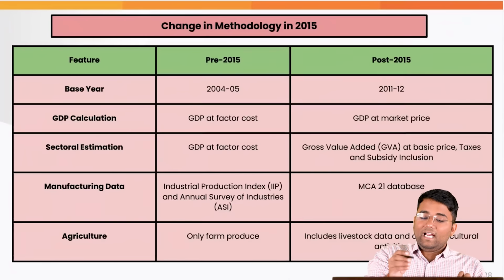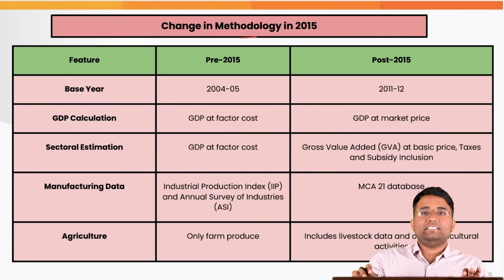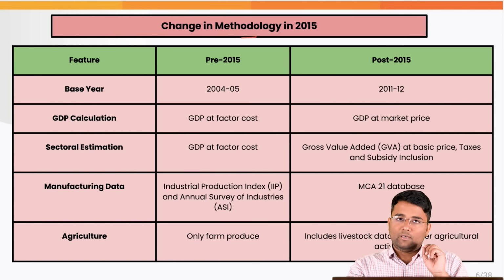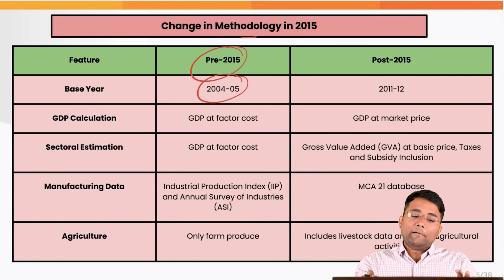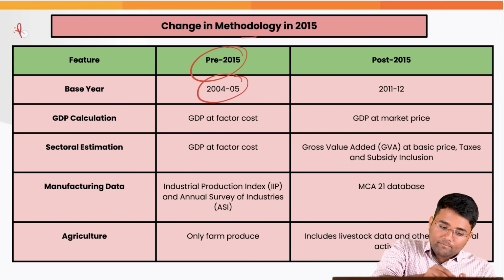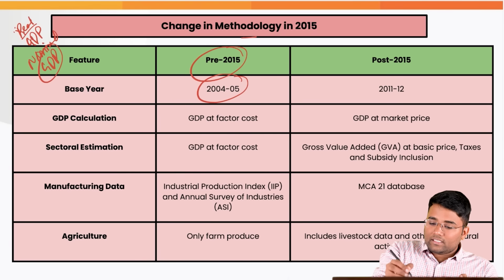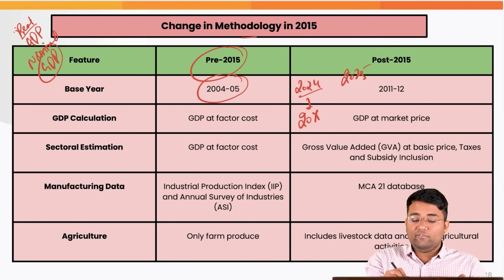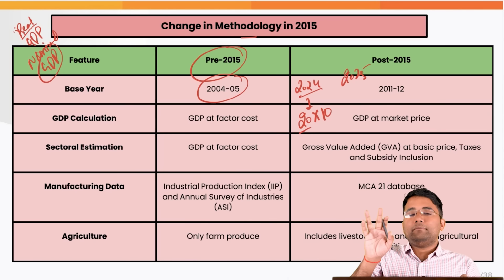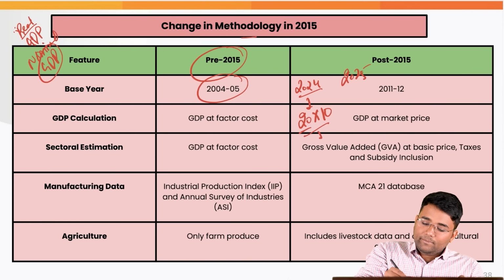Also, let's look at the methodology currently used for GDP calculation. Pre-2015, the base year was 2004-5. There are 2 types of GDP with regard to the prices we take into account: real GDP and nominal GDP. Let's suppose it was 2024 and this is 2025. In the economy, 20 chocolates were produced in 2024 and the price of each chocolate was 10 rupees, and let's suppose only chocolates are produced in that economy. So the GDP will be 200.